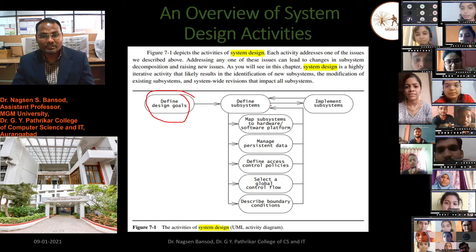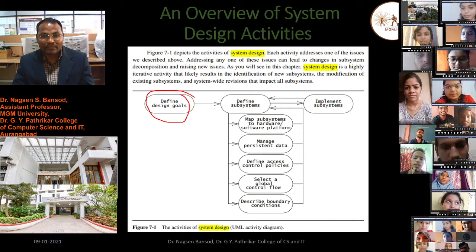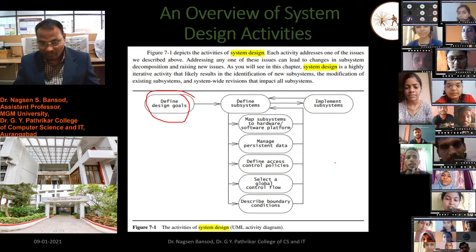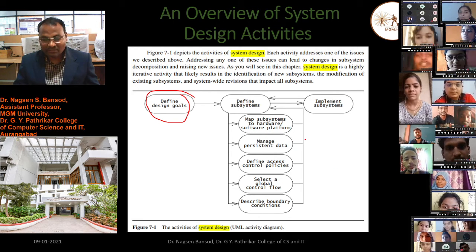After that, our system will be implemented and defined. This is the UML activity diagram. All these components we studied in this lecture.